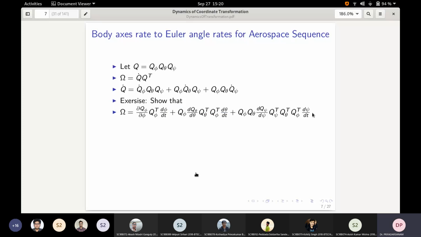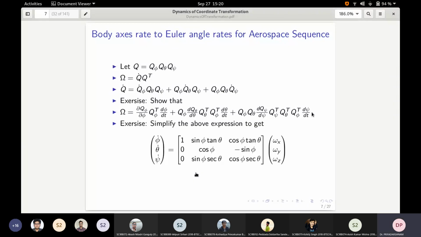Similarly for the third term. Of course, this expression is easy, but the next one is difficult. The intention is to compute phi dot, theta dot, psi dot. You have those terms, you have to manipulate these matrices, take the terms to the other side, and then get back this expression.